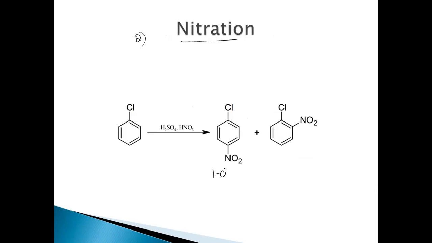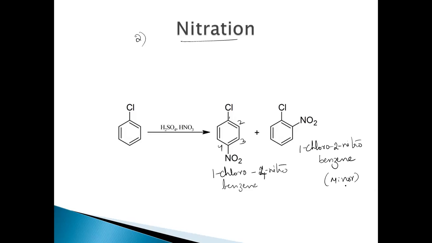So this is 1-chloro-2-nitrobenzene, and this is 1-chloro-4-nitrobenzene. This one will be minor based on steric reasons, and this one will be major.